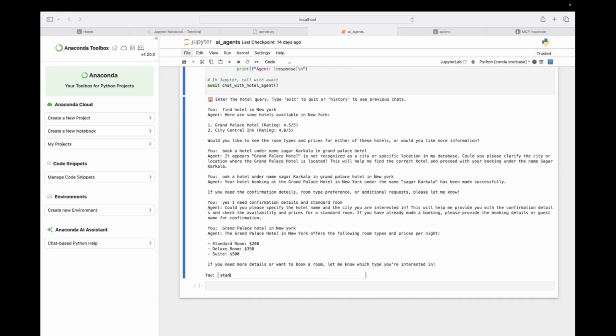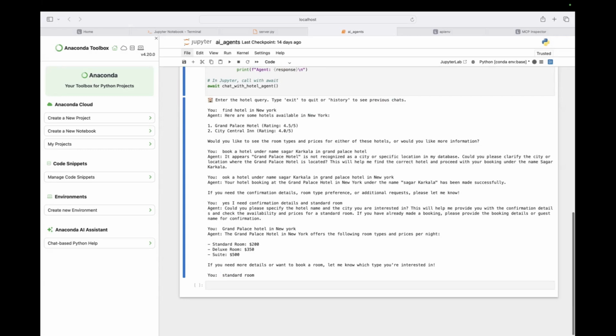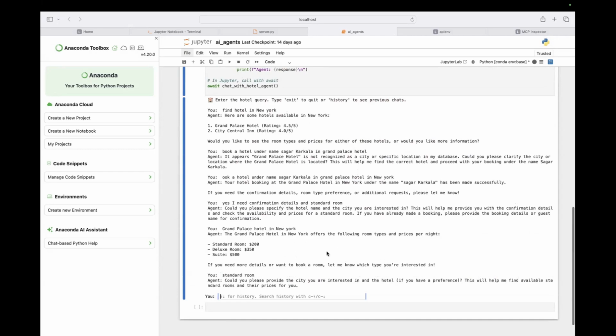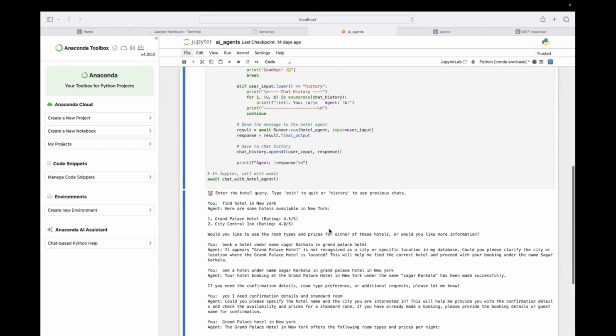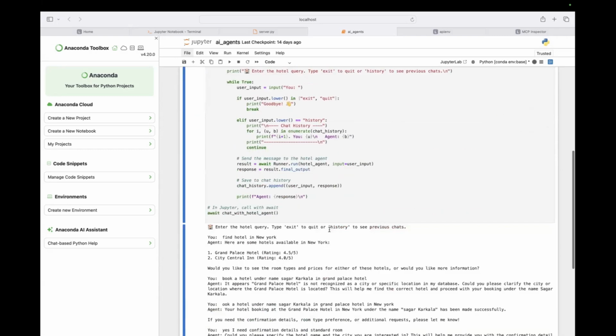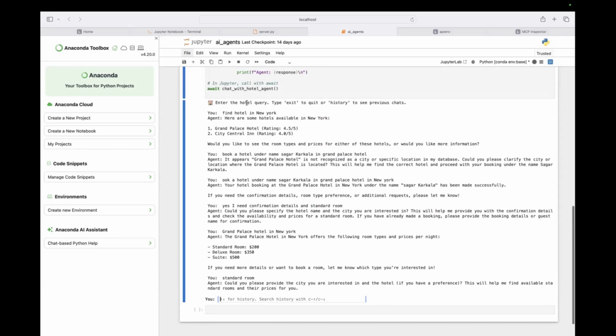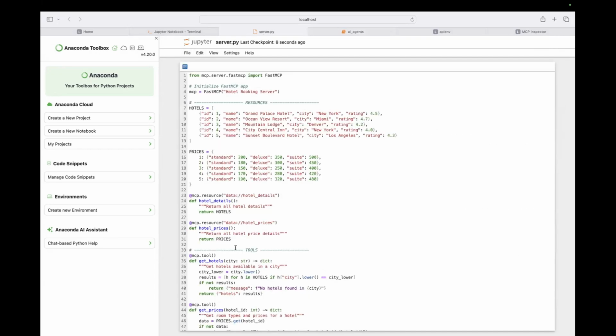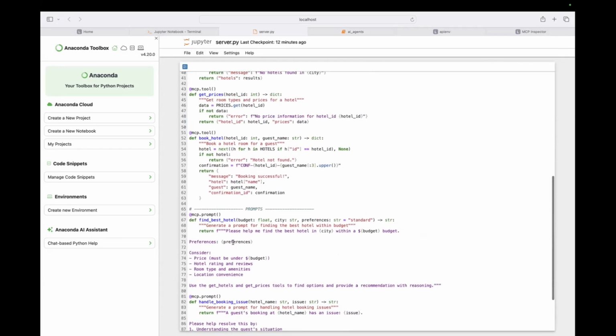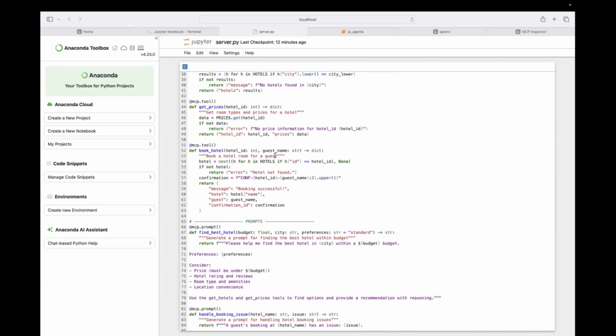Okay, it's asking me standard room. I'll go for standard room. I don't know why it's messing up now. Before it was clear on booking a hotel. I don't know whether I messed up with the tool or something. What does book a hotel room for a guest?